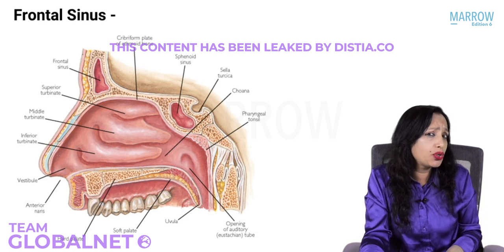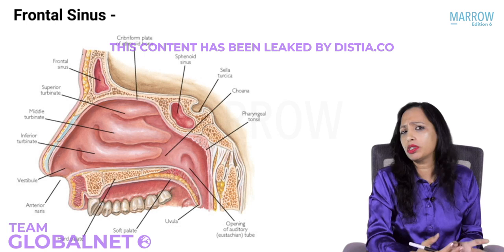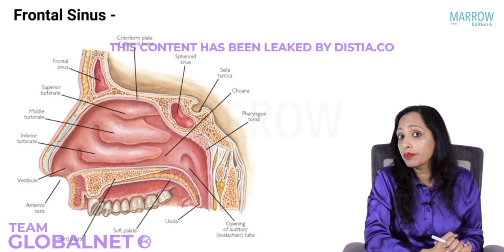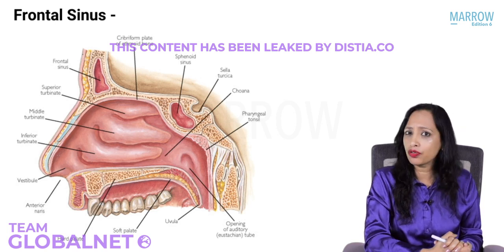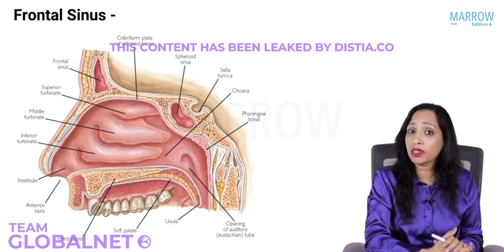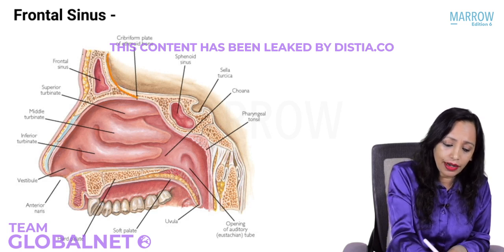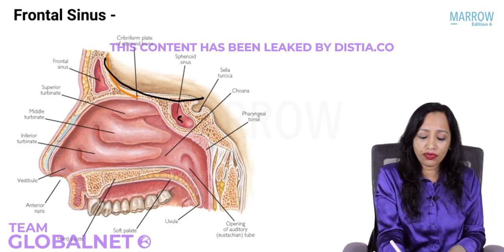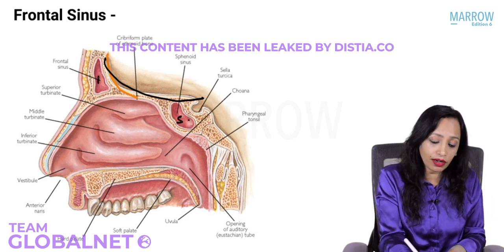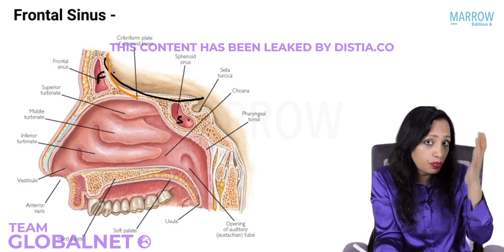Which, do you think, is the anteriormost sinus? Frontal, that was easy. Which is the superiormost? Superiormost is frontal or sphenoid? The base of skull, just see here, is not straight. It goes slanting down like this. So where is the sphenoid? Sphenoid is here. Where is the frontal? Frontal is here. So yes, it is also the superiormost. It is the anteriormost. It is the superiormost.